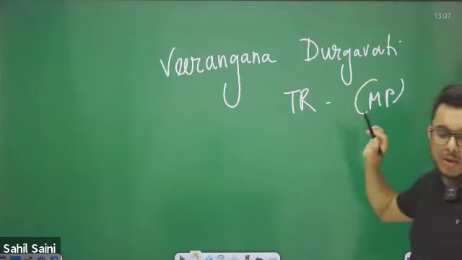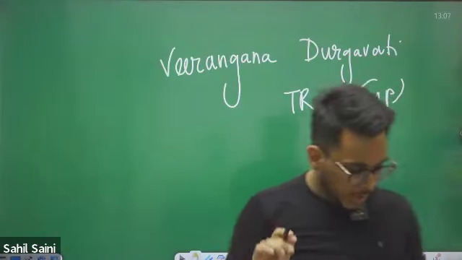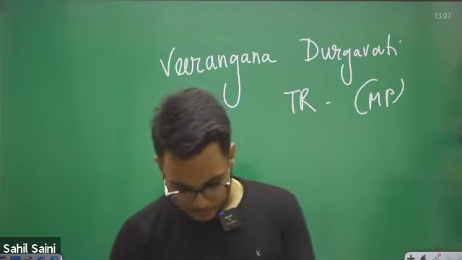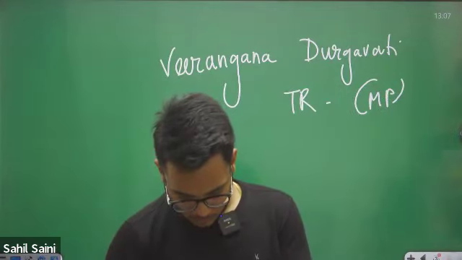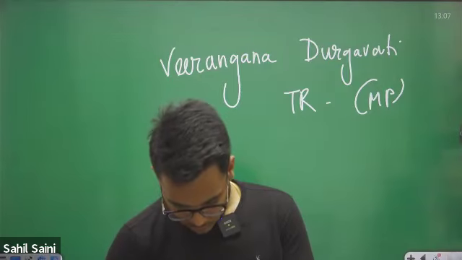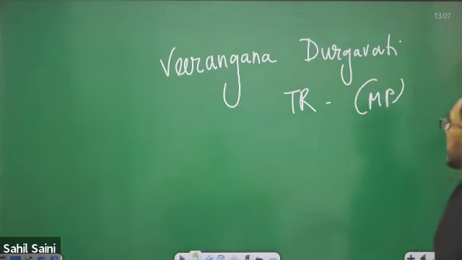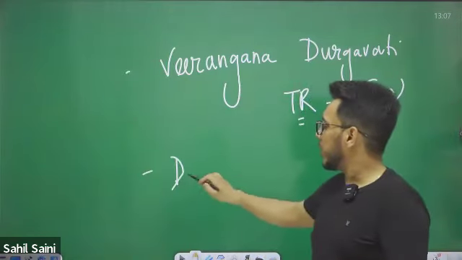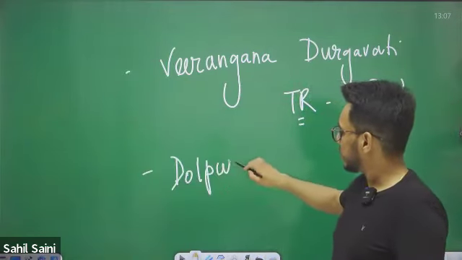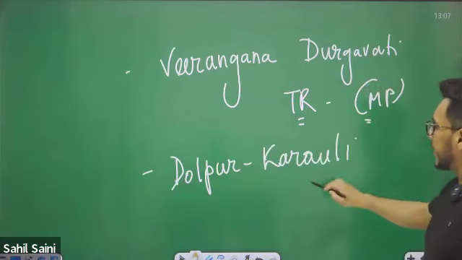And Dholpur Karoli Tiger Reserve. Okay, Virangana Durgavati Tiger Reserve, Madhya Pradesh, and Dholpur Karoli Tiger Reserve, Rajasthan.